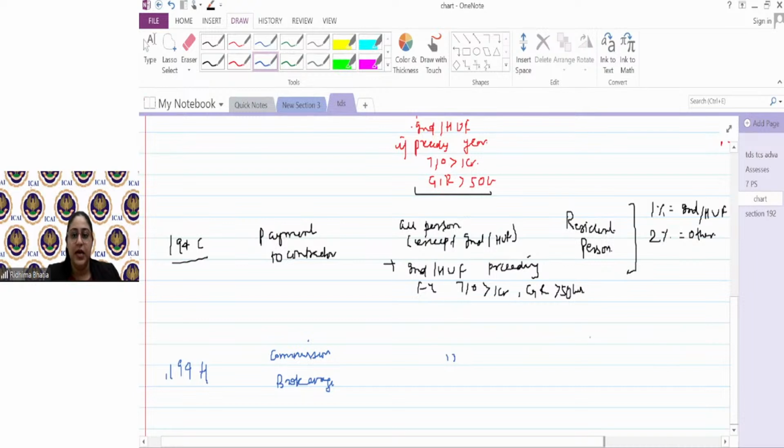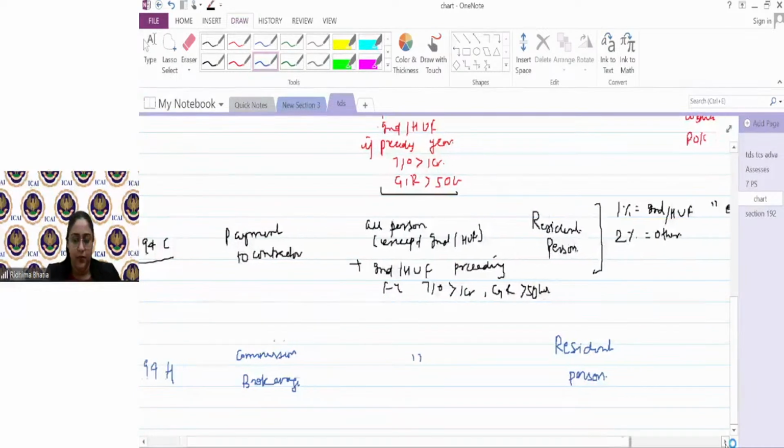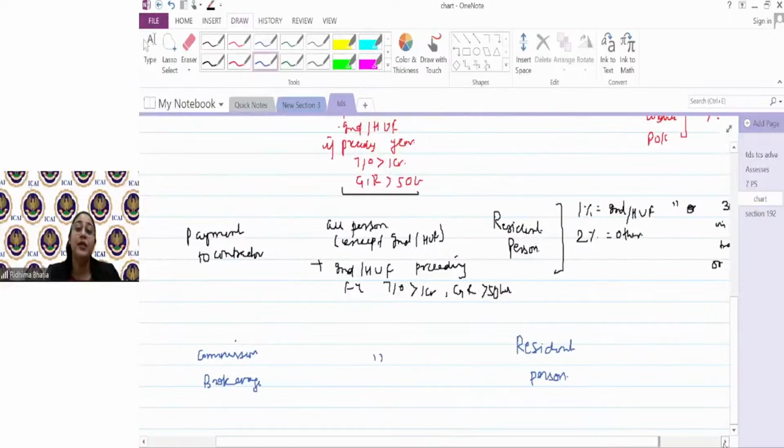Then TDS has to be deducted for any resident person only. If I'm making commission payment to any non-resident, 194H would not be attracted. I'm not saying tax deduction at source would not be attracted. I'm saying 194H would not be attracted.